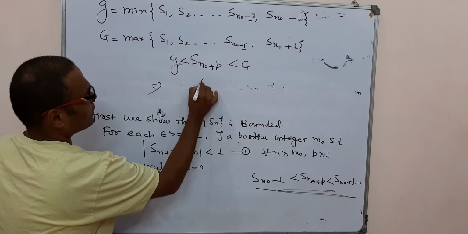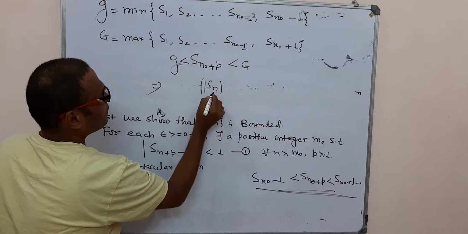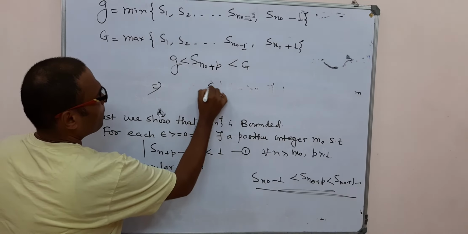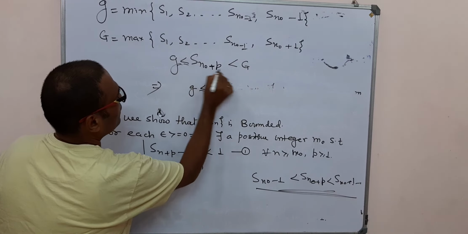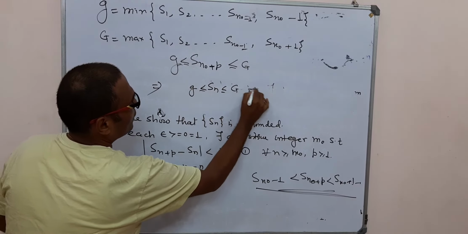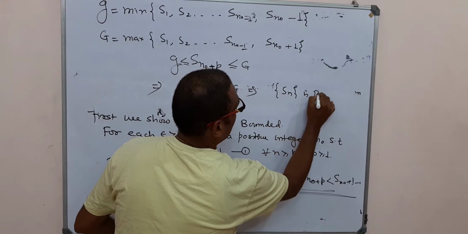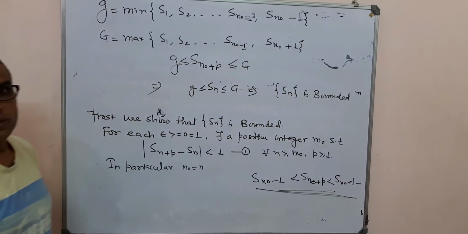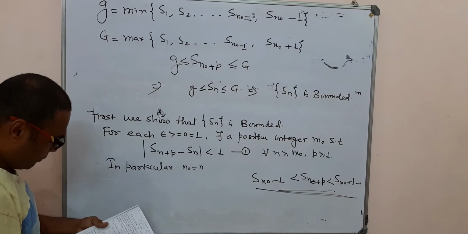So what does it imply? It implies that Sn is greater than or equal to g and less than or equal to G. So it implies that our sequence Sn is bounded. This part is proved here. Now the sequence is bounded.